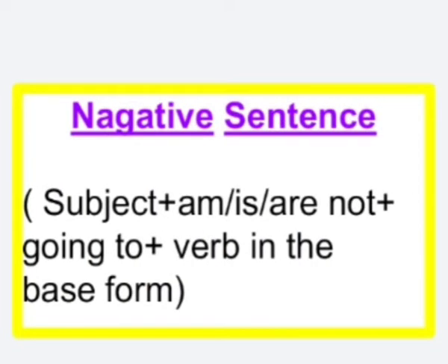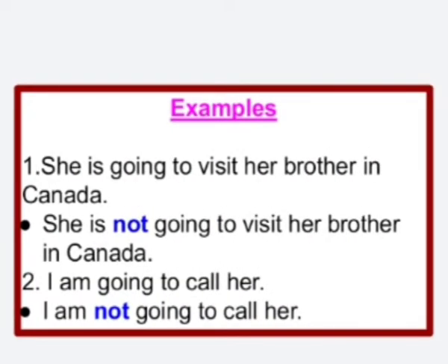Next, negative sentence. In a negative sentence, what is the pattern? The pattern is subject plus am, is or are plus not plus going to plus verb in the base form. So this is the structure of a negative sentence. Let's see the example. She is going to visit her brother in Canada. In a negative sentence, you should add not. So, she is not going to visit her brother in Canada.